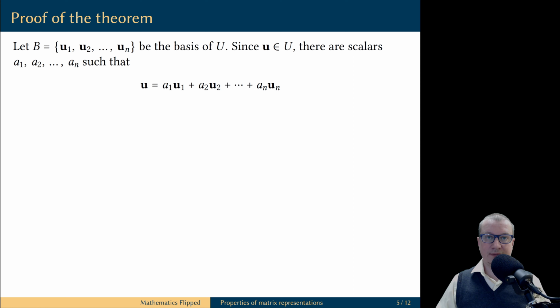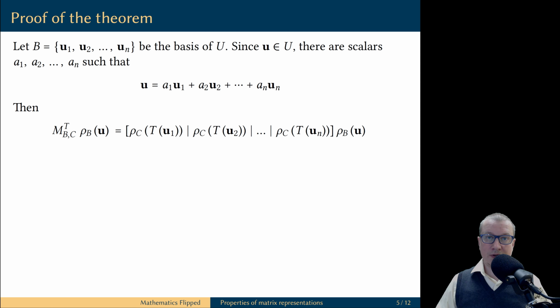Let's prove this result. Let's say that the basis B consists of vectors u1, u2 through un. We take any vector u in the vector space U, and it can be decomposed uniquely as a linear combination of the vectors in the basis. Let's compute this expression. First, we recall the definition of the matrix representation of the linear transformation. Its columns are defined as follows. You apply linear transformation T to each of the vectors in the basis B, and then you coordinatize these results relative to the basis C.